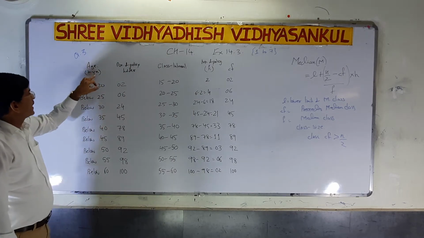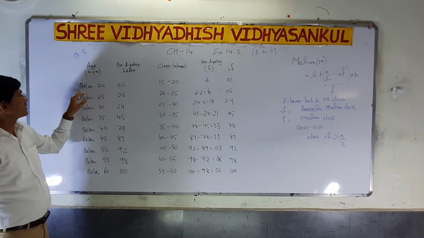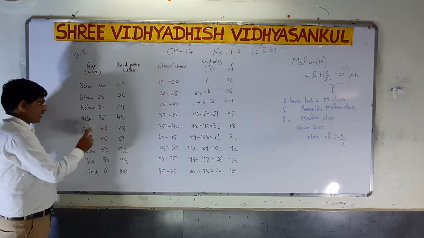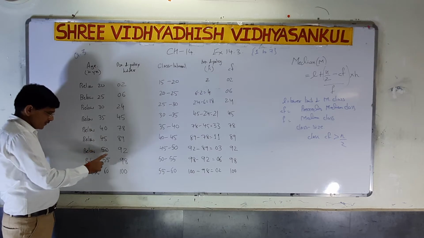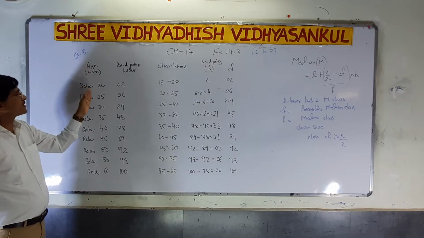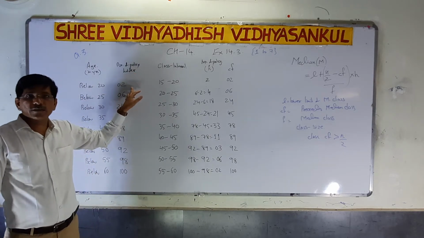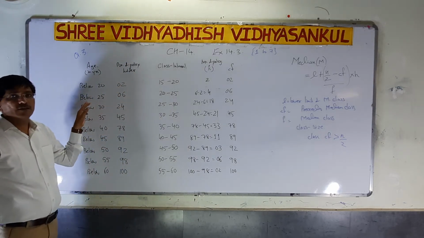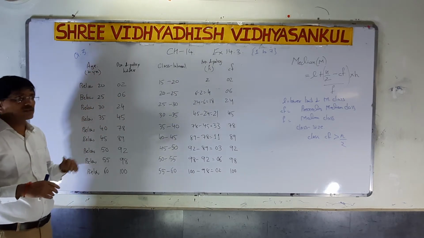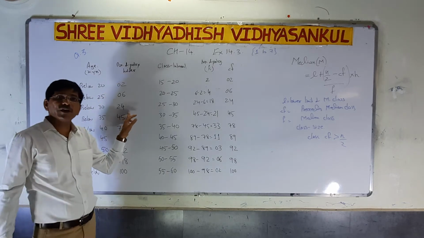Question number 3. Age in years is given, and the number of policy holders is given. Age is given like this: below 20, below 25, below 30, below 35, below 40, below 45, below 50, below 55, below 60. Below means under. Below 20 years: those who are younger always have fewer policies, so it has only 2. Below 25, the number is 6. Below 30, the number of policy holders is 24.